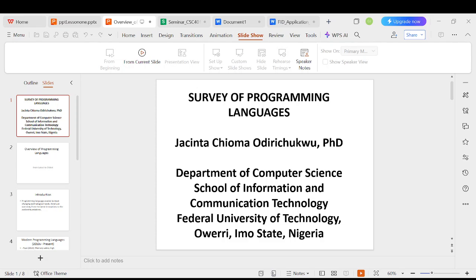The area where I'm not seeing it in good use or has not been deployed is in the area of mobile application, but it's very good language for AI development. For those who wish to go into data science, it is a very good language, and most of our practical examples in this class we are going to use Python to demonstrate it. In some areas we use Java, but mostly it's Python that we're going to use.